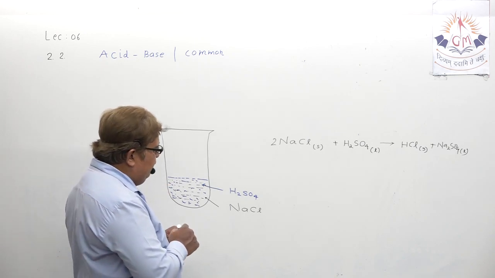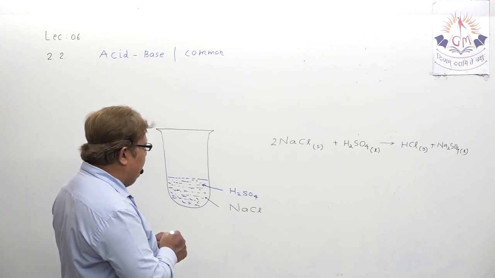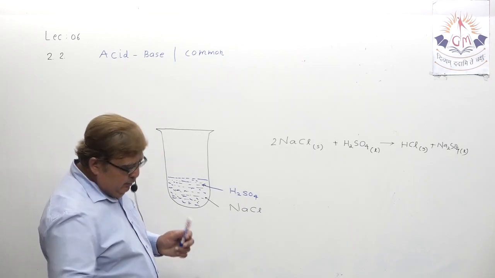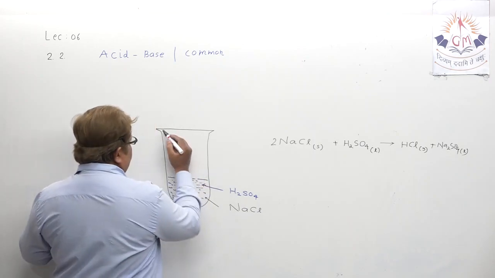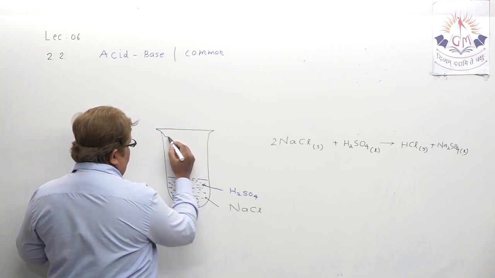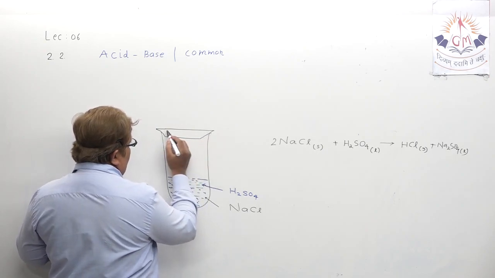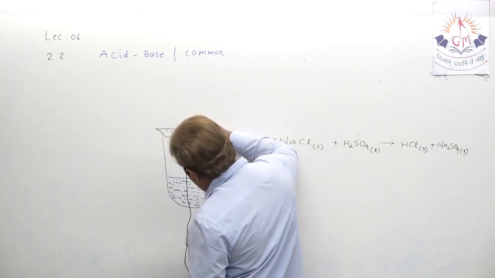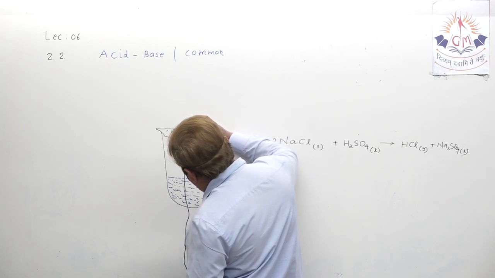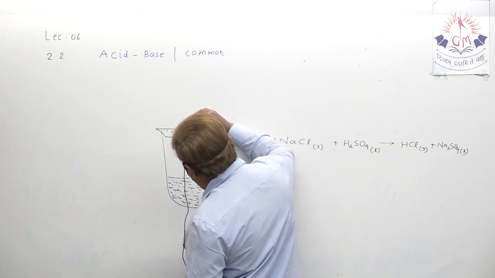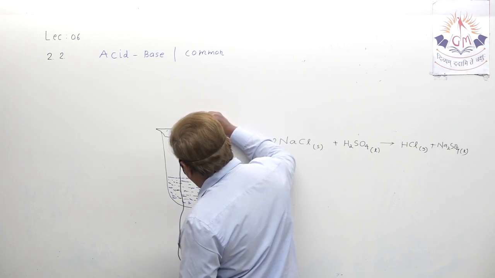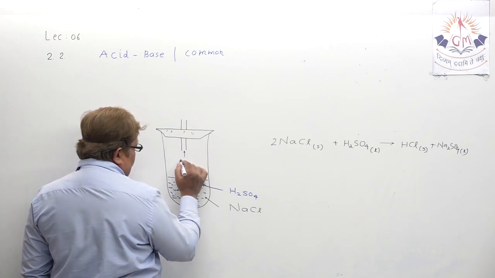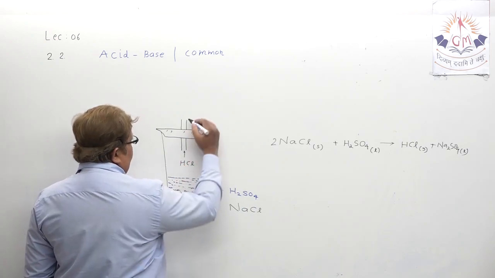Now this hydrogen chloride gas which is produced will start coming out of the delivery tube, suppose one rubber cork is here and we have kept one delivery tube here. From the delivery tube, this dry HCl starts coming out. We want to see whether in dry form it is active or not.